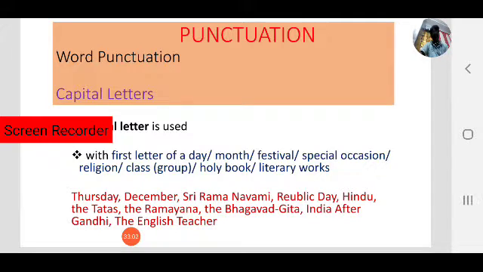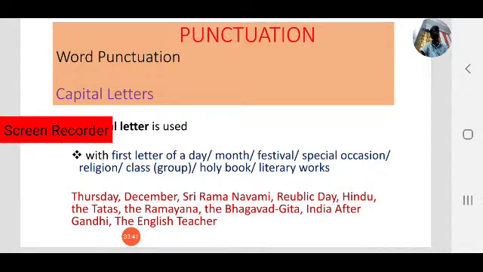For example, Thursday, T; December, D; Sri Ramanavami, a festival, in capitals; Republic Day, R and D, a special occasion; Hindu, H, a religion; the Tatas, Birlas and Ambanis, a group, with T, B and A capital.